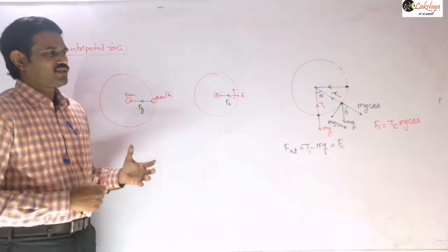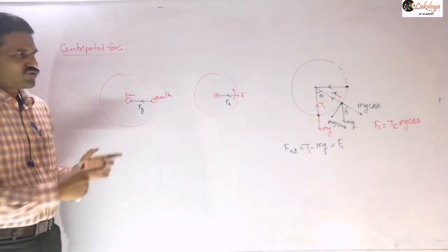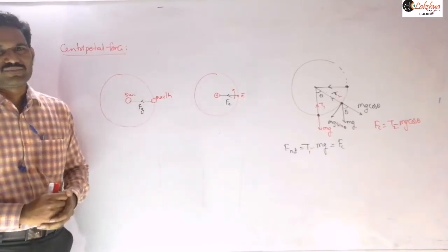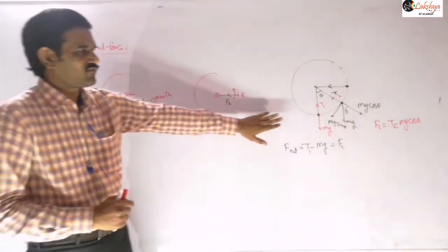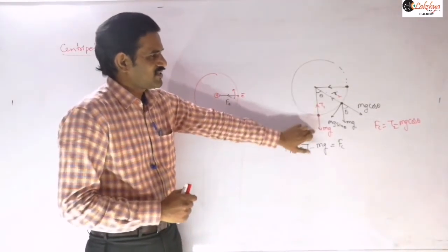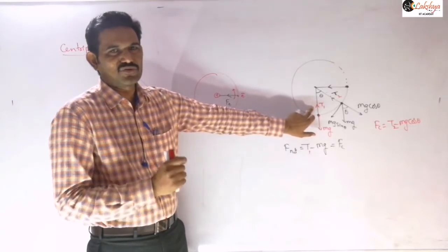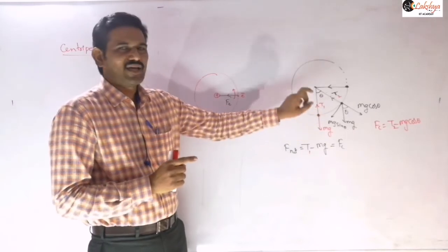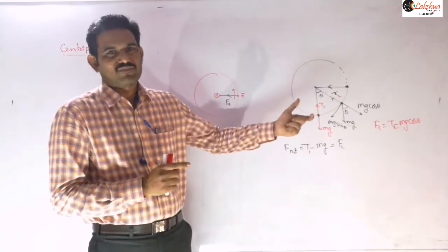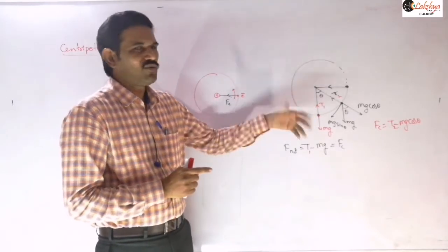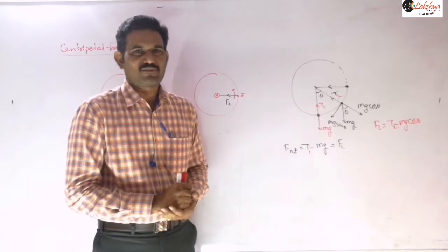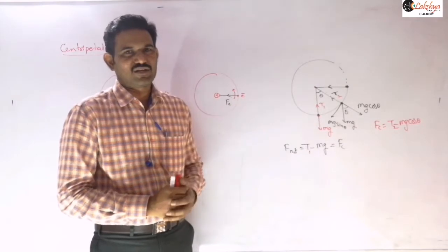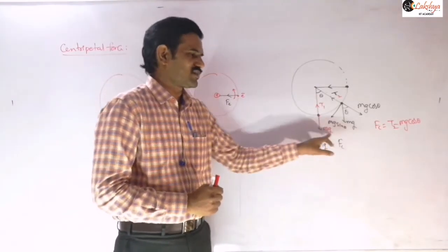The most important thing regarding the centripetal force is, you should observe in any of these diagrams, I am not representing the centripetal force in the free body diagram, right? Suppose you take this case, I didn't represent the centripetal force in this diagram. You should never represent a centripetal force in the diagram, otherwise you will get confused, because as I said, it is not an additional force. Already acting forces will behave like a centripetal force, or will provide the necessary centripetal force. Because of that, you should never represent the centripetal force in the free body diagram. The resultant force we should write as equal to the centripetal force.